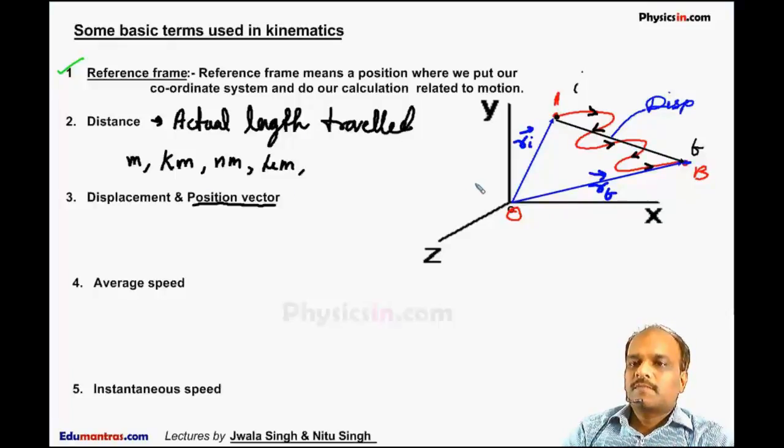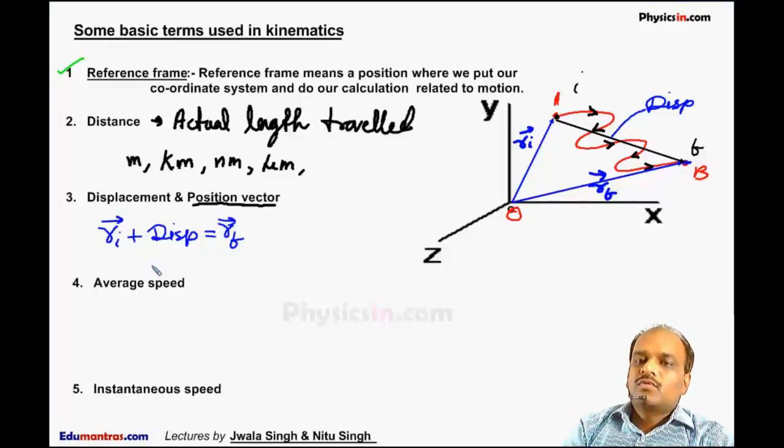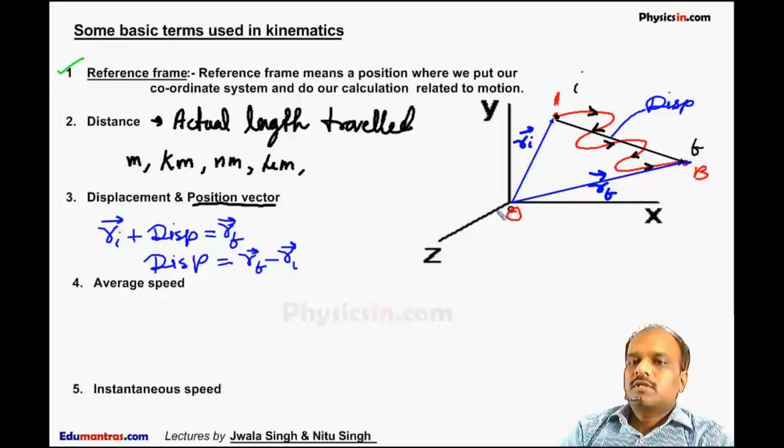Now from the triangle law of addition of vectors, I can say Ri plus displacement is equal to Rf. So displacement is equal to Rf minus Ri, and this is read as change in position vector. So displacement is actually the change in position vector.